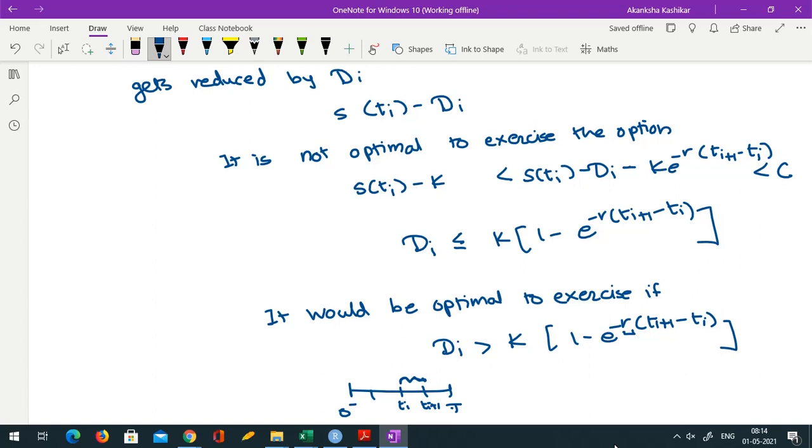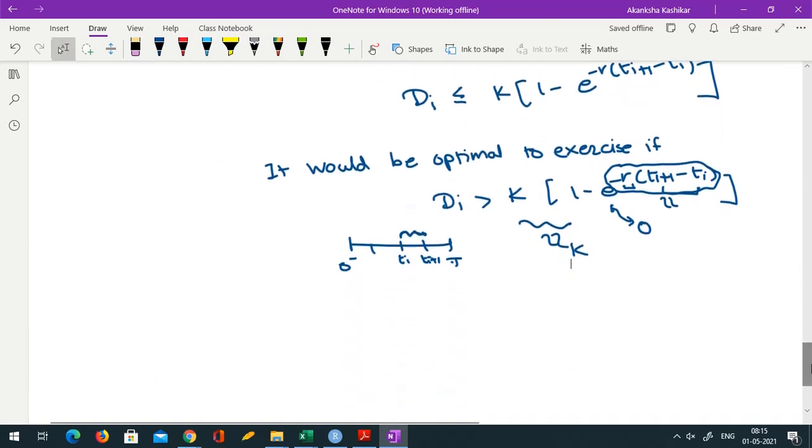So it is like 1/4 of T or something like that, a pretty large interval. As a result, this quantity is quite high, and e raised to minus a higher quantity gives you a value close to 0, so the total value will be close to K, and hence getting Di greater than that is almost impossible. So in most cases, it is not optimal to exercise the option.